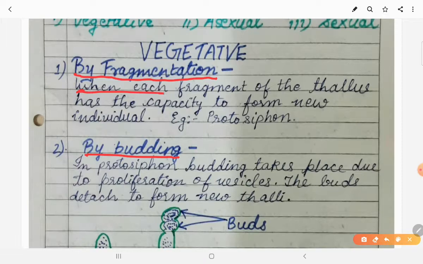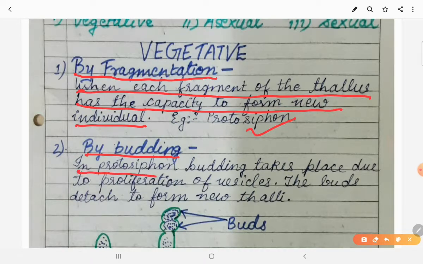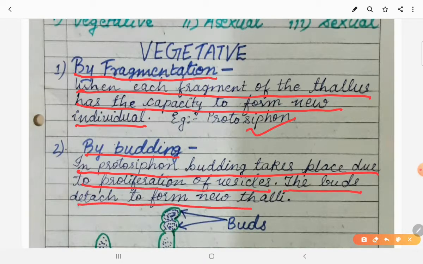When each fragment of the thallus has the capacity to form a new individual, it is called fragmentation. When the body gets divided into different fragments and each fragment gives rise to a new individual, it is called fragmentation. It is seen in Protosiphon. Now let us see what is budding. In Protosiphon, budding takes place due to proliferation of vesicles. The buds detach to form the new thalli.